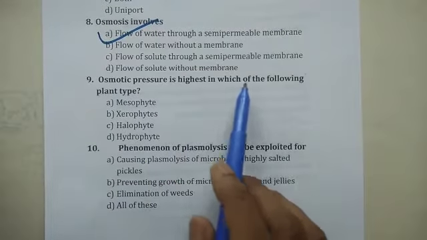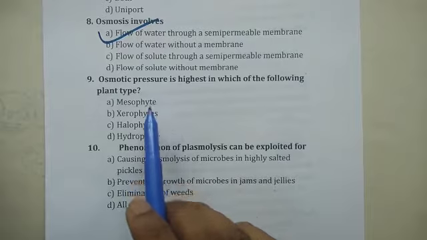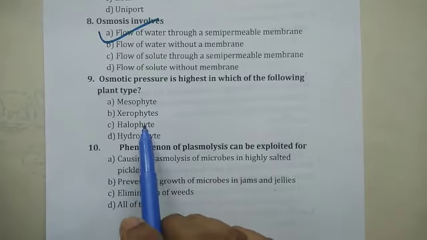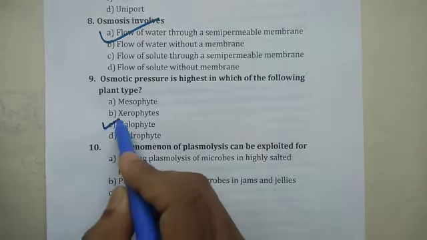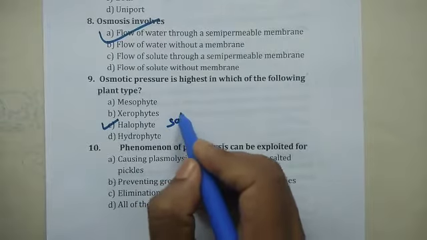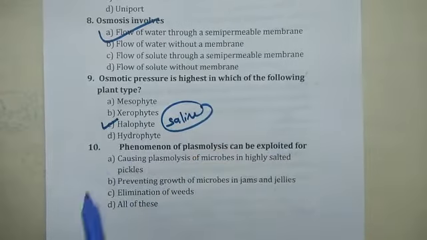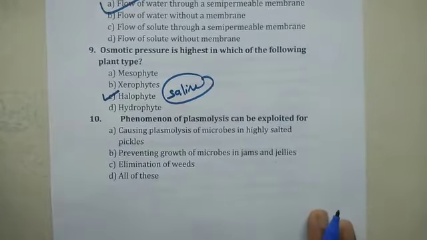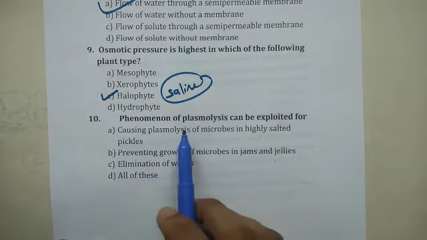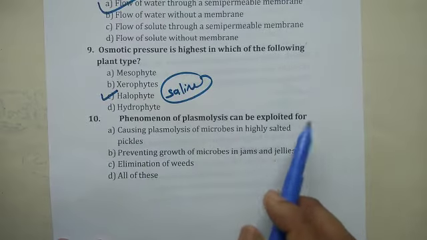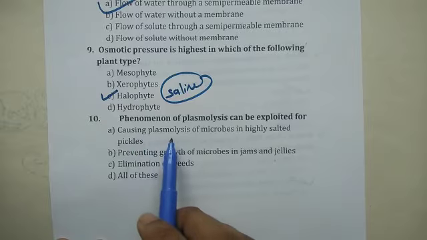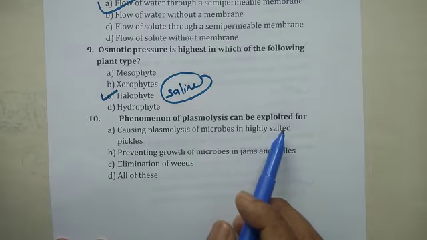Osmotic pressure is highest in which of the following plant types? Mesophyte, xerophyte, halophyte, hydrophyte. It should be halophyte, which grows in salinity, high saline water. So halophyte. 10th one. Phenomenon of plasmolysis can be exploited for causing plasmolysis of microbes in highly salted pickles.